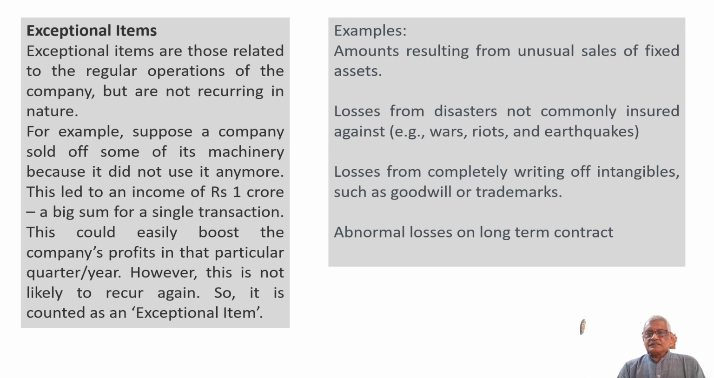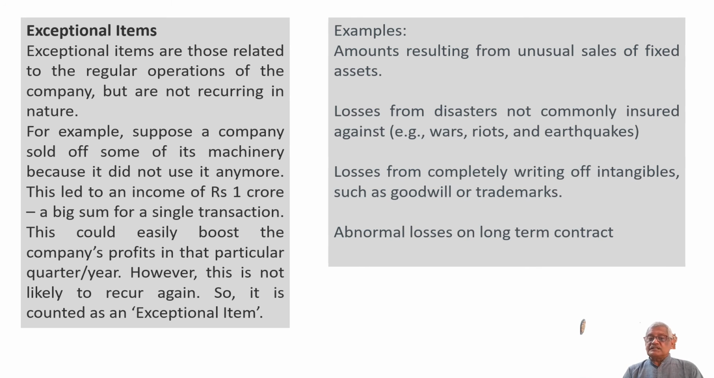For example, suppose a company sold off some of its machinery. The company is engaged in some manufacturing activity other than machinery. It has got certain machinery which they thought that it is not required. They want to sell it, and they have sold it for 1 crore. So this has led to an income of 1 crore, which is a big sum for a single transaction.